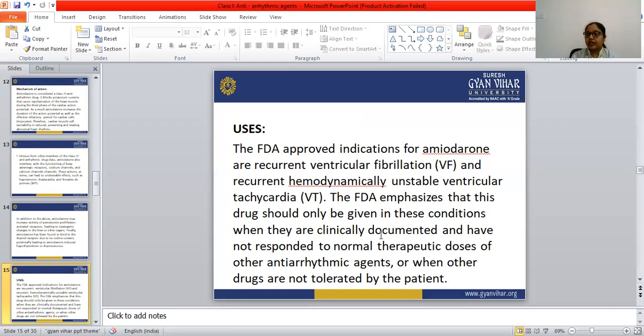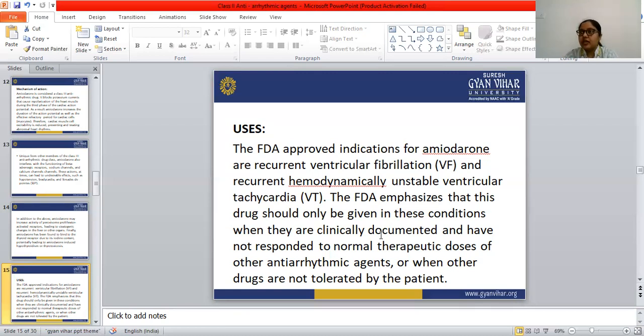And the third condition is when other drugs are not tolerated by the patient, for example if a patient has an allergic reaction to other antiarrhythmic drugs. Amiodarone is also used cautiously because it produces hypothyroidism or thyrotoxicosis.